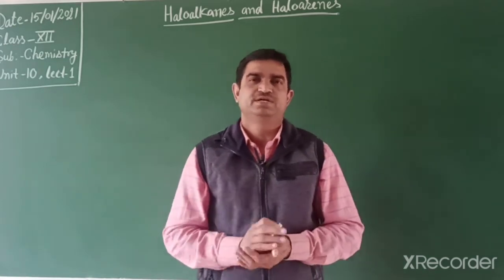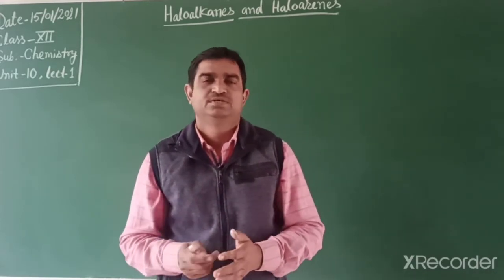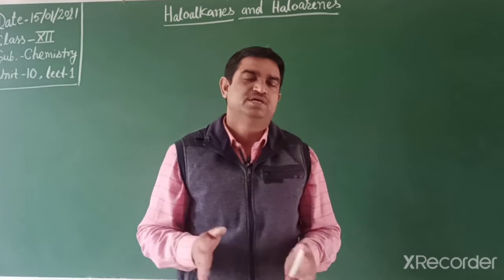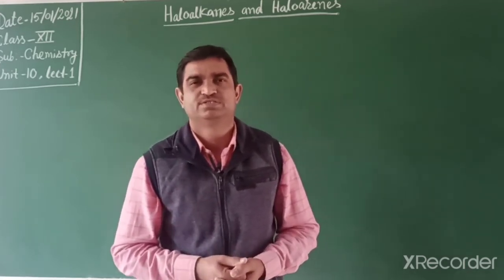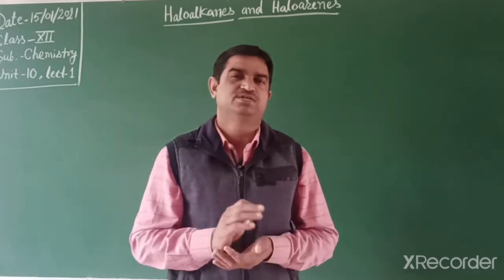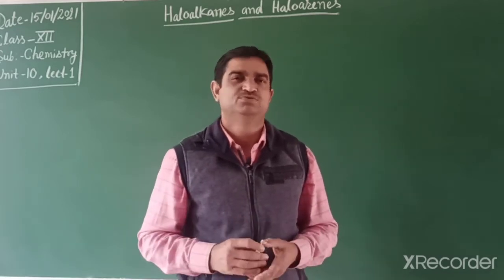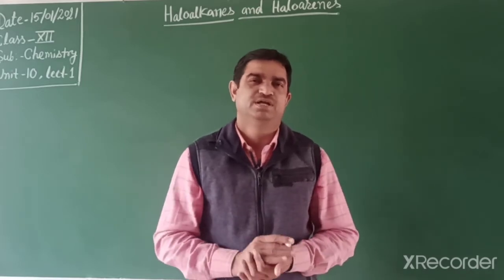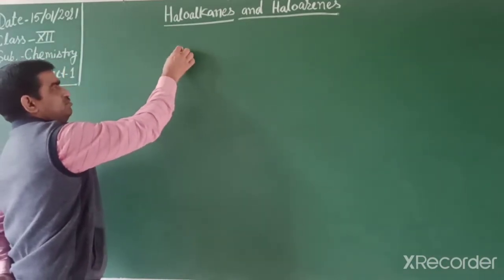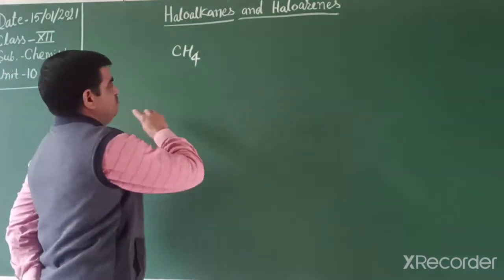Students, for starting haloalkanes and haloarenes, first we need to know what hydrocarbons are. In earlier classes we studied that hydrocarbons are of two types, aliphatic and aromatic, and also saturated and unsaturated. If we replace one hydrogen atom of a hydrocarbon by a halogen atom, then it changes into haloalkane or haloarene.